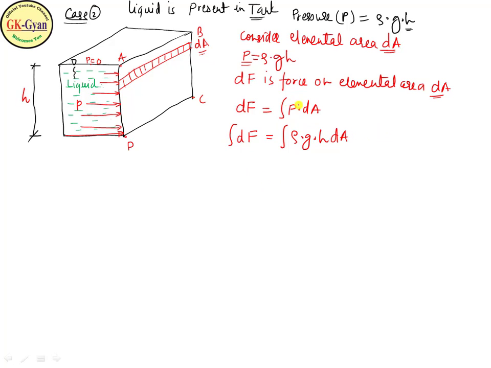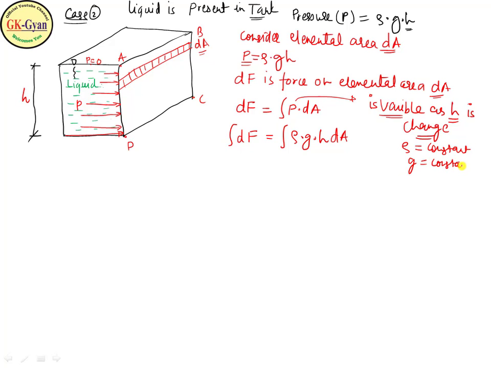Here P is variable, because pressure is changing as h is changing; the depth of immersion is changing. Here rho is constant, the density of the fluid is constant, and g is also constant.